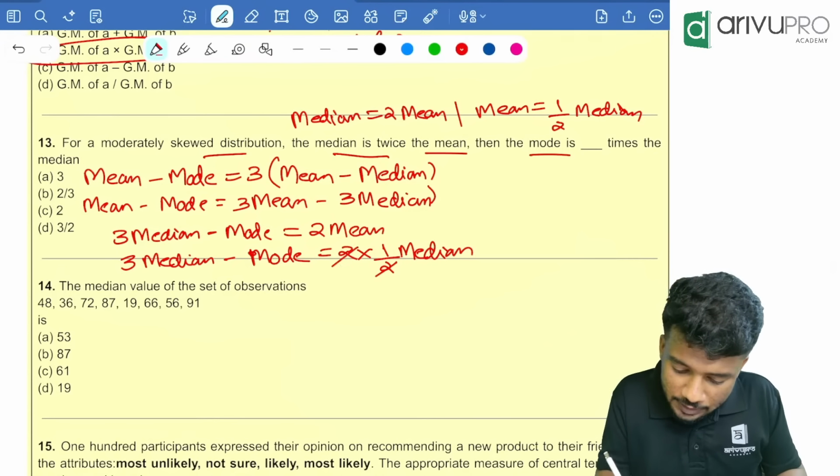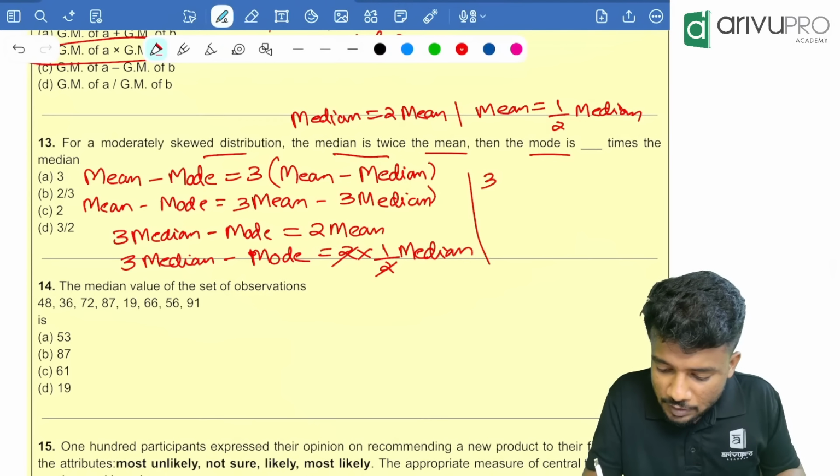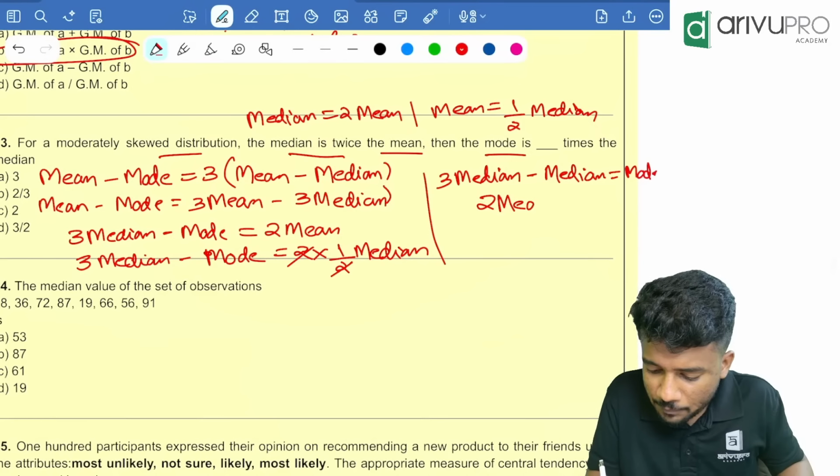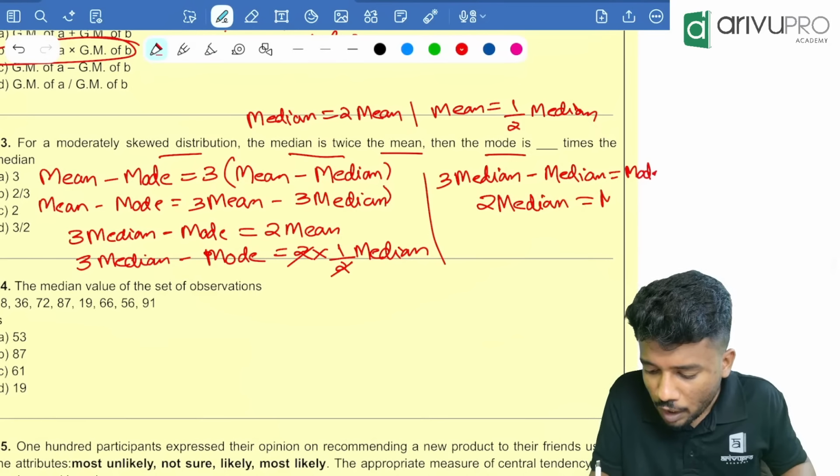The 2 and 2 cancel. So what is remaining? 3 median minus mode goes to the other side, it will become plus mode. Then median comes to this side, it will become minus median, equal to mode. Only 1 mode. That means 2 median is equal to 1 mode. Now the question is, mode is dash times the median? 2 times. So option C is your answer.